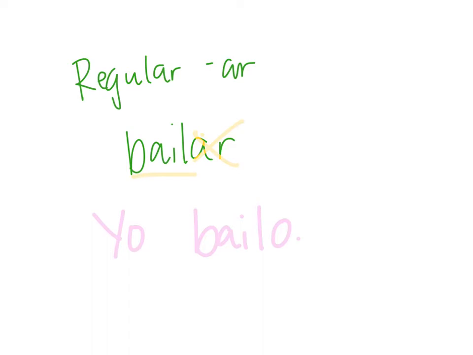So let me go ahead and put a new slide up with the endings, and then we'll practice this a couple times. Alright, here's my box. I'm not going to write in the different pronouns. I'm just going to write in the endings. So this will end with an O. This will end with an AS, this will end with an A, this one with an AMOS, and this with an AN.